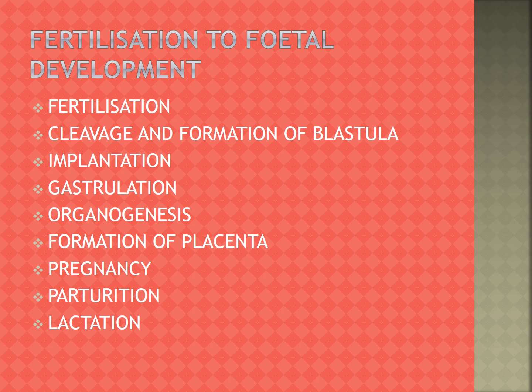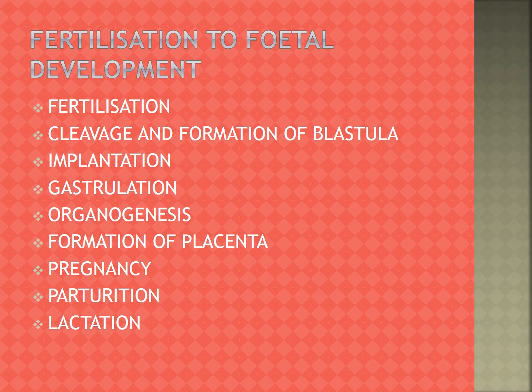After that, gastrulation: the transformation of blastula into gastrula and formation of primary germ layers. Ectoderm, mesoderm, endoderm. Ectoderm is the outer layer, mesoderm the center, endoderm is inside. This rearrangement of cells is called gastrulation.